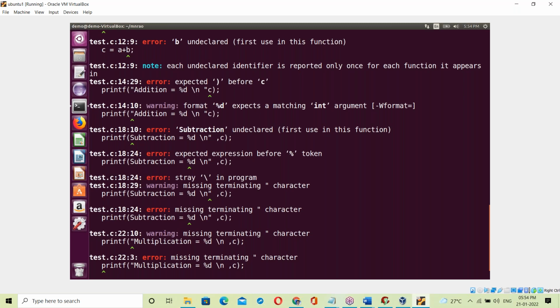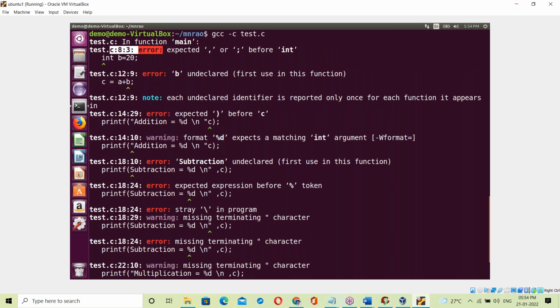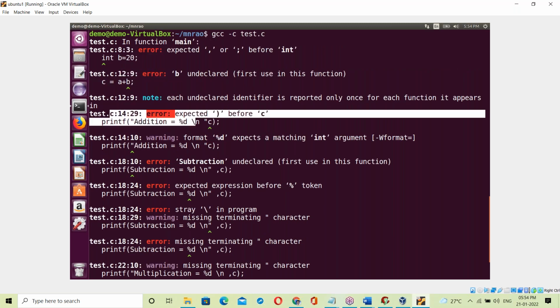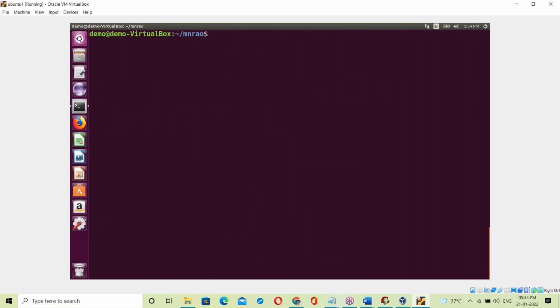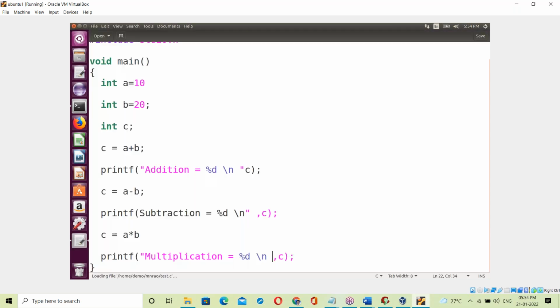It shows all errors. See, 8th line error, 12th line error, 14th line error, 18th line error, 22nd line error, 23rd line error. Yes, all the errors from top to bottom. The compiler checks all the statements from top to bottom and shows all the errors. Now, let us correct all those mistakes. Semicolon. Yes, here, comma missing. Next here, quotation missing. Save. Control S saved.